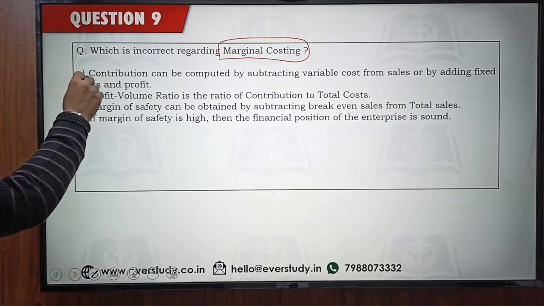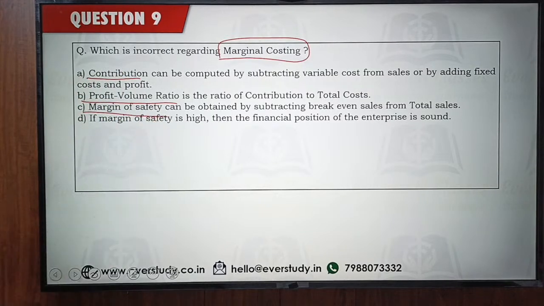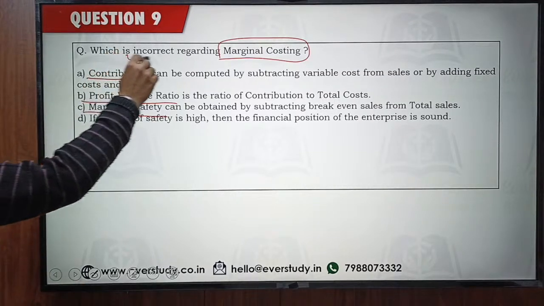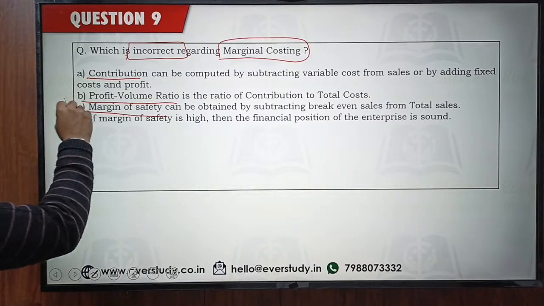First statement is about contribution, next is about PV ratio, then is about margin of safety. Do read it carefully, which is incorrect. Ellen is saying option B is incorrect. Do all of you agree? Yes, Ashok, Kiran, Shambhavi, all of you are saying option B is the answer. Option B is perfectly right.